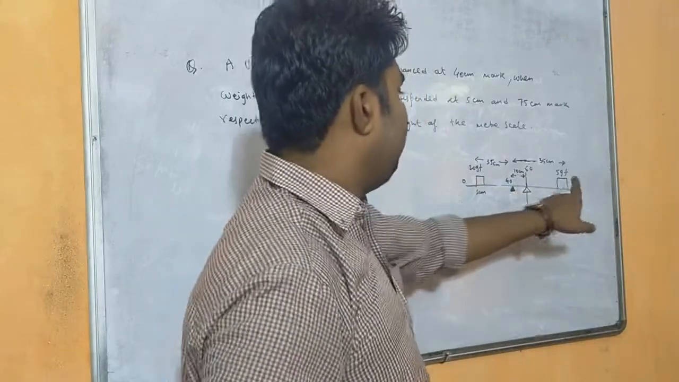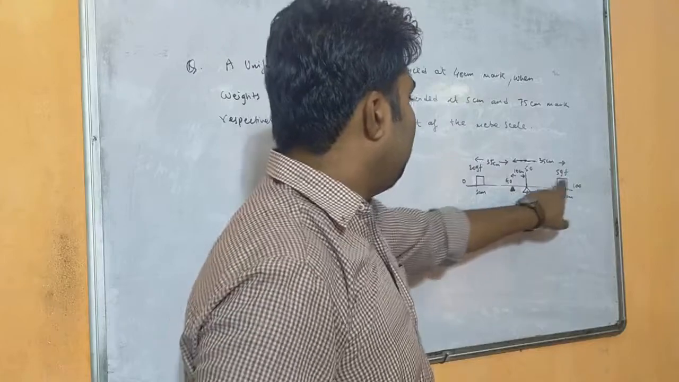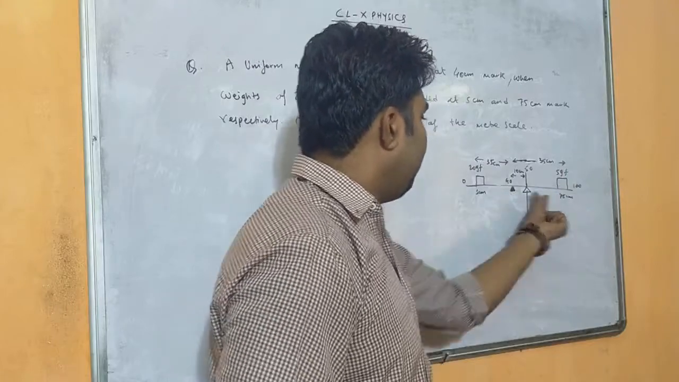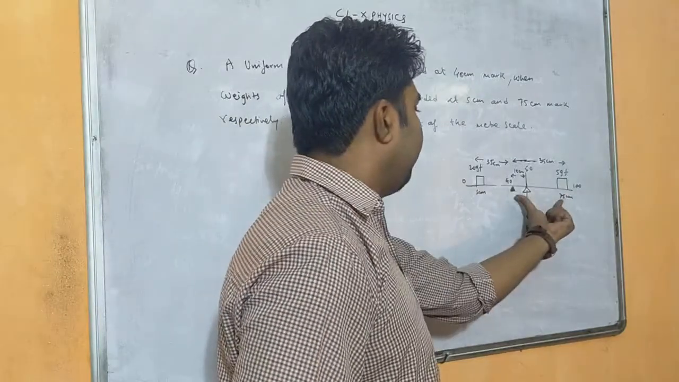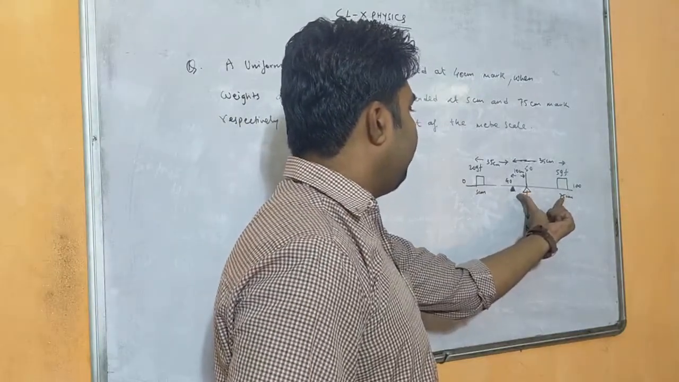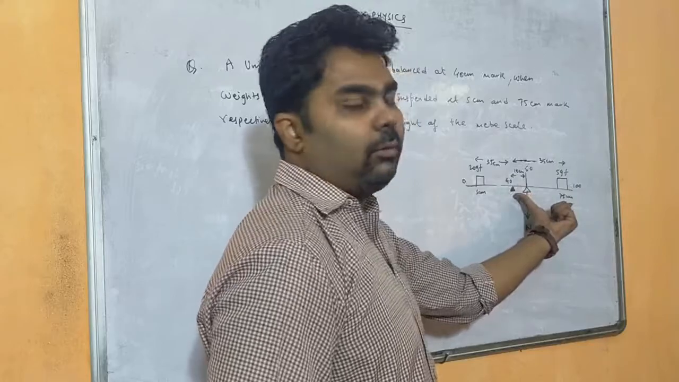And what is the distance of the 5 gram of force from the fulcrum? The 5 gram of force is at 75 and the fulcrum is at 40. Therefore 75 minus 40 you will get 35. So 35 is the distance between the fulcrum and the 5 gram of force.